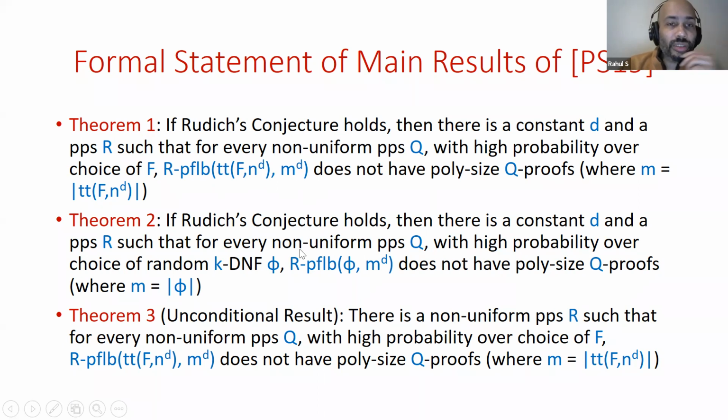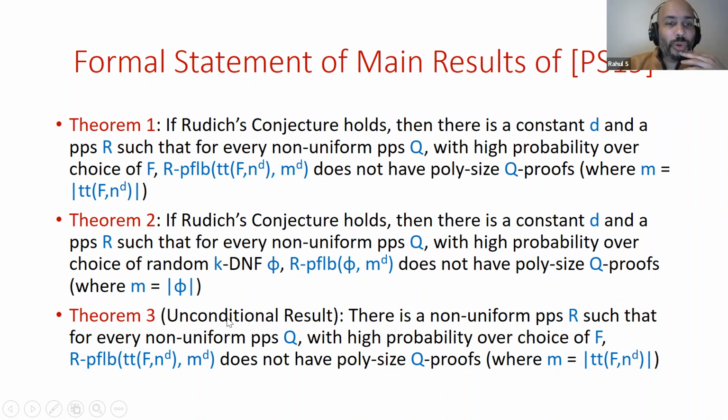And we're also able to get such a result for random DNFs: if this conjecture holds, there's a PPS R such that for every non-uniform PPS Q, Q is unable to analyze R and to prove super-polynomial lower bounds on R. So these are the conditional results.